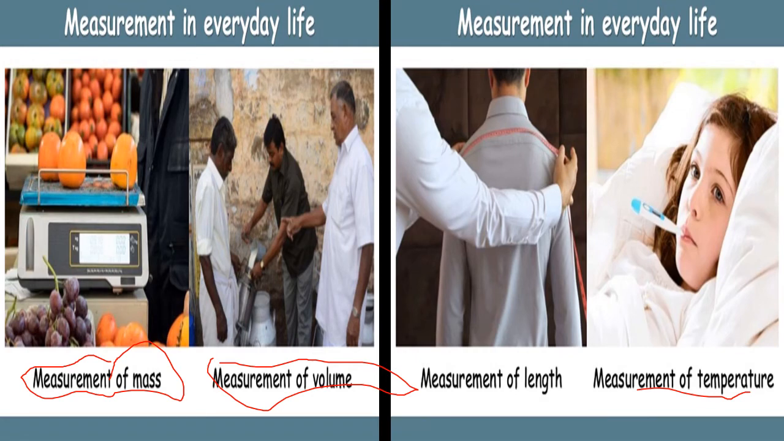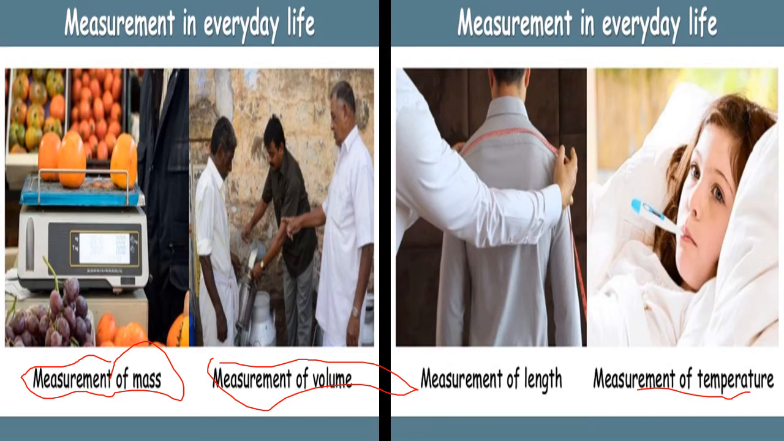There are some measurements in our daily life, daily routines. Which are they? For example, the measurement of mass. Second is the measurement of volume, which means vegetables in the market are measured in kilograms, grams, and milk is measured in liters. Then, as shown in the picture, there is a measurement of the length of the shirt and the measurement of temperature. Temperature is measured in degrees Celsius.